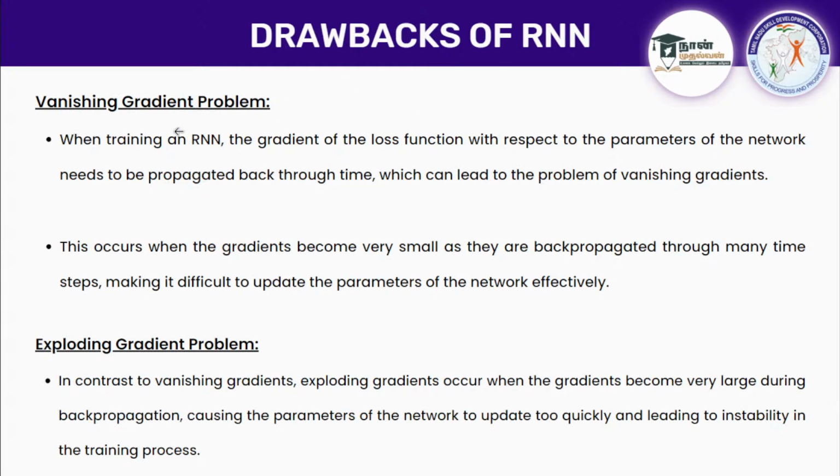There is something known as the vanishing gradient problem. We have already learned about it in gradient descent, right? So it is not moving in that sense. When training an RNN, the gradient of the loss function with respect to the parameters of the network needs to be propagated back through time, which can lead to the vanishing gradient problem. This occurs when the gradient becomes very small as it is backpropagated through many time steps, making it difficult to update the parameters. So it will be stagnant in some part. That's what vanishing gradient is: no improvement in the backpropagation.